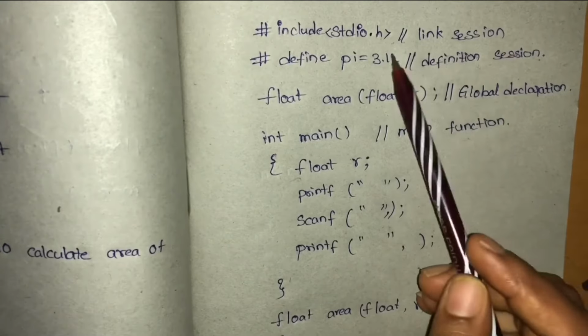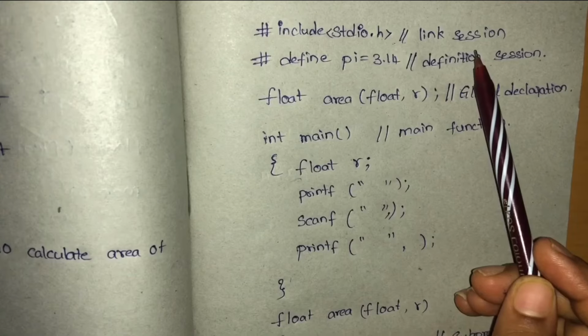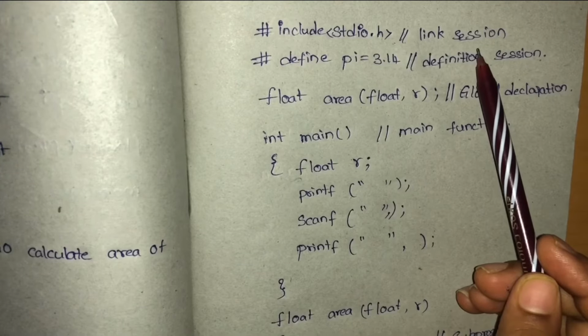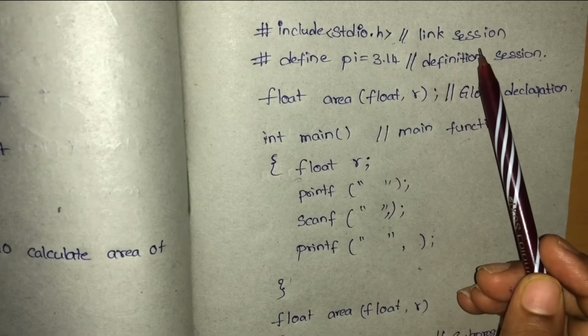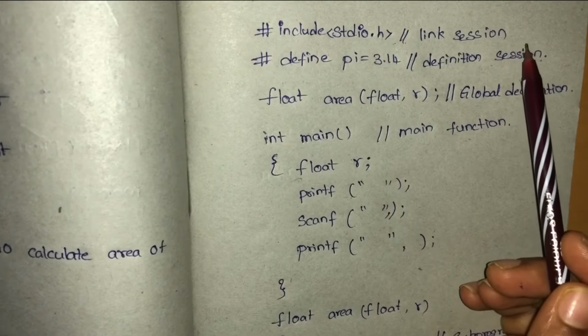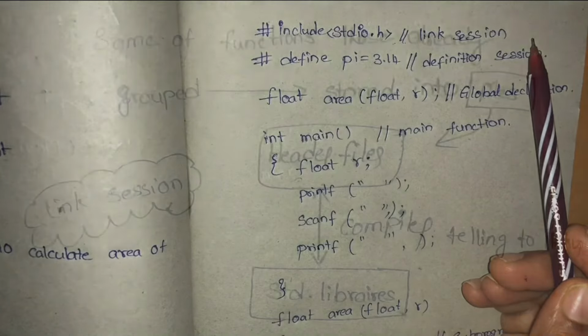Next one is the link section, which we will discuss now. This section tells the compiler to link the header files to the standard libraries. Here many kinds of libraries are available. Those are math, console, C, etc. We will discuss this in upcoming videos, right?